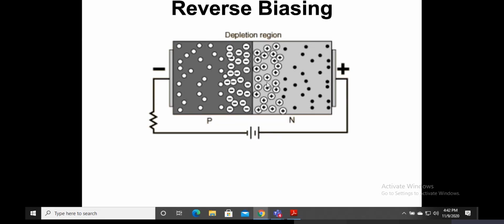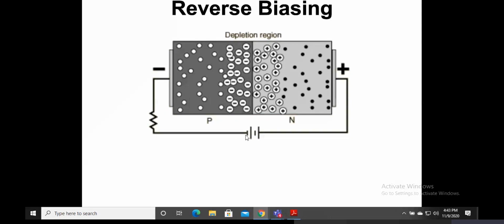If you wonder how this became positive, whenever there are fewer electrons, there is positive charge. These electrons are tempted to jump to these holes. So my P type, not the entire P type, only at this junction, is becoming negative, whereas my N type is becoming positive, because of the jumping of my electrons from here to here.